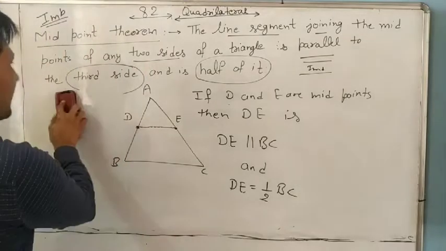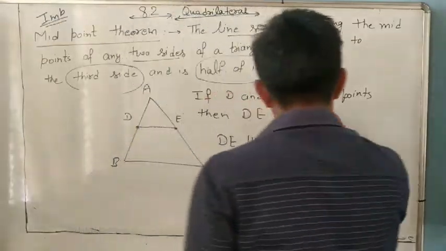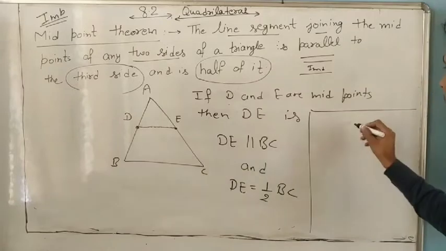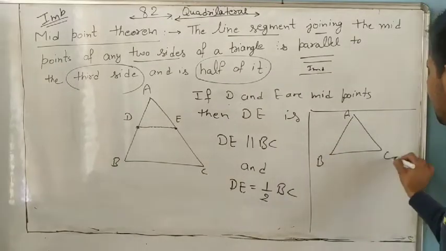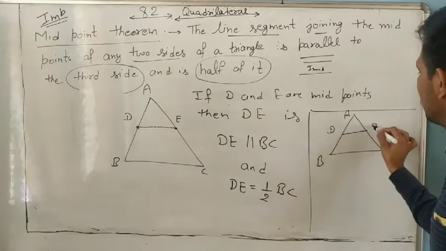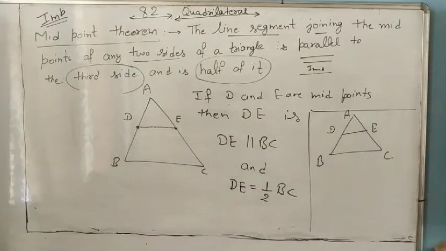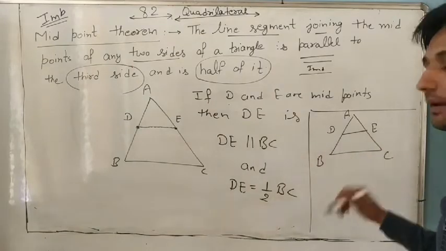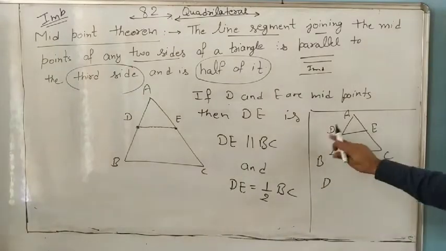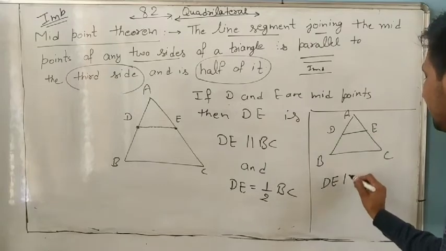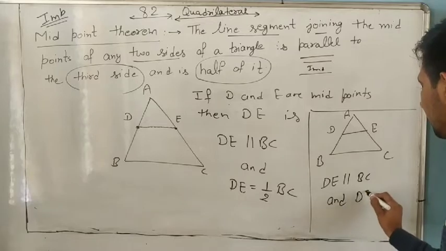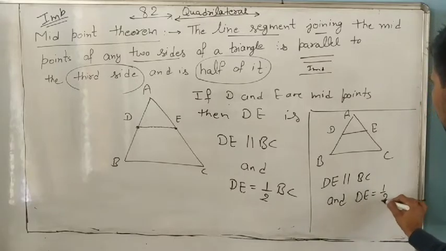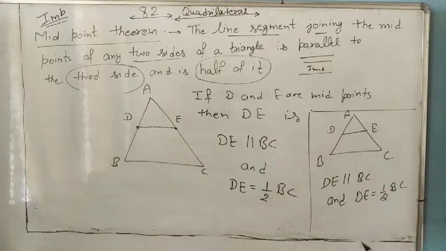One more example you can check. Suppose like this one. If I say to you, this is A, this is B, this is C, and this is D, and I say D and E are midpoints. If D and E are midpoints, then DE is always parallel to BC and DE is always half of BC. Remember this, only in the case that D and E are midpoints.